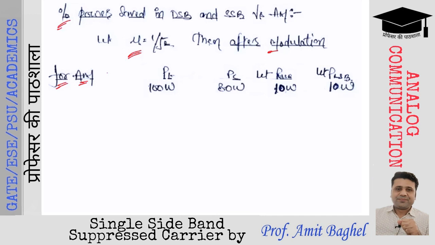And what is the modulation efficiency in this case? Modulation efficiency is mu square divided by 2 plus mu square. So efficiency will be (1 by 2) divided by (2 plus 1 by 2). So it will be 1 by 2 divided by 5 by 2. Hence 1 by 5, or you can say the modulation efficiency is 20%.